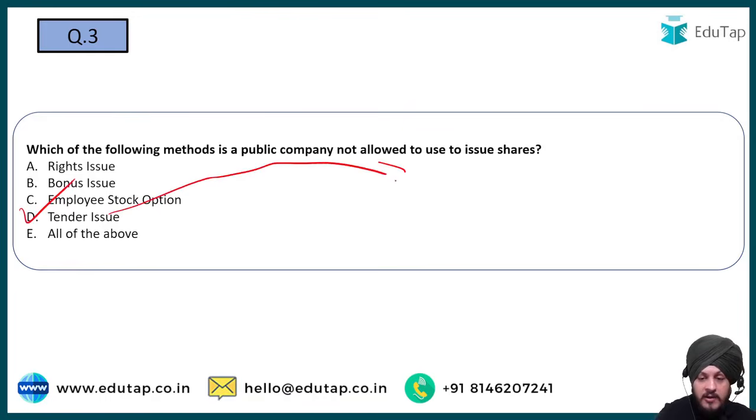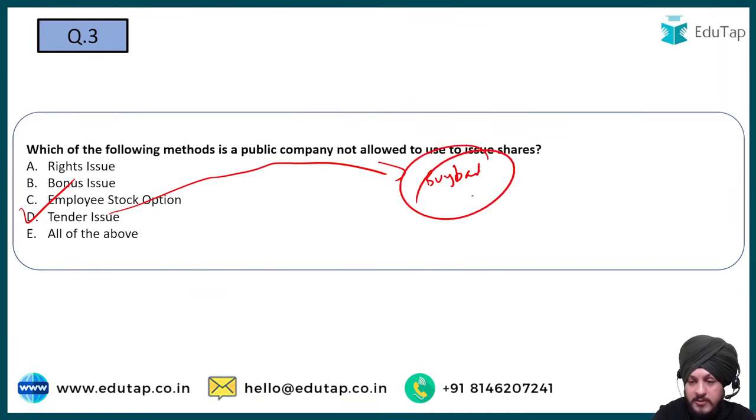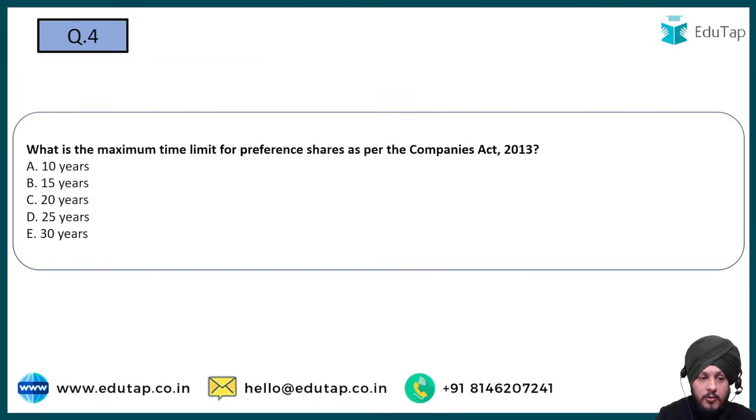Tender issue is not there for issuing shares. It is basically for the buyback, right? It is used for that purpose, not for issuing shares. So D is going to be the correct answer to this question. Now moving on to question number 4.